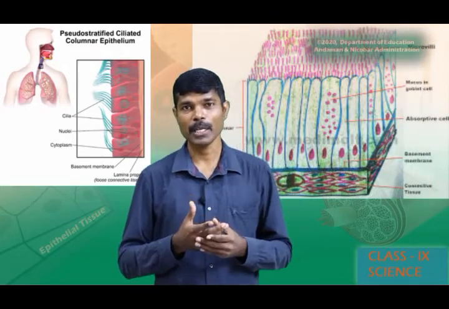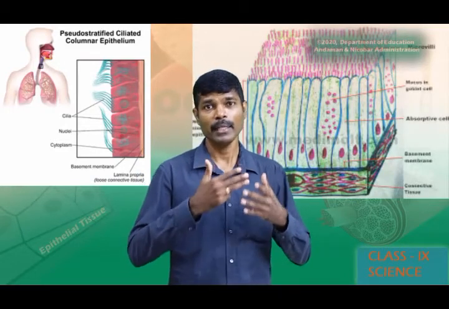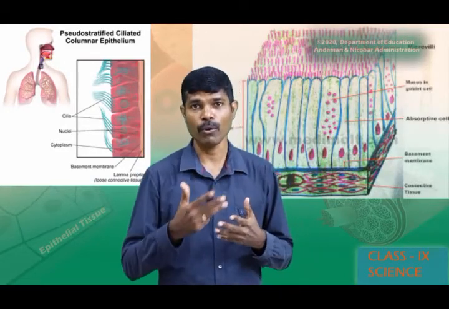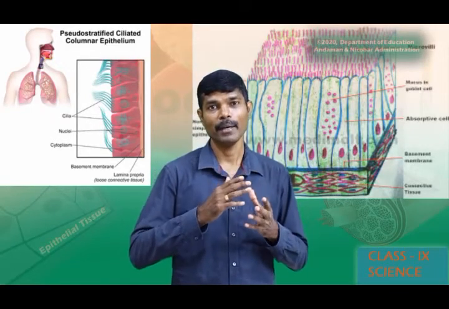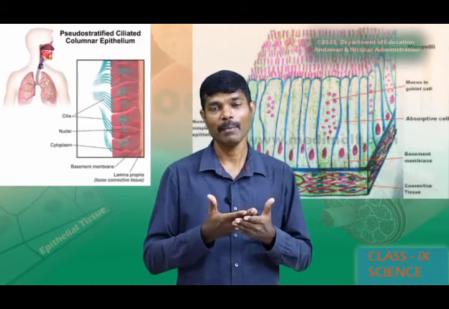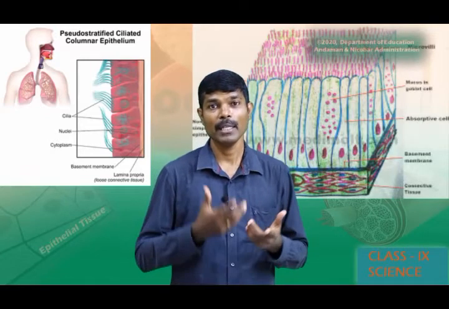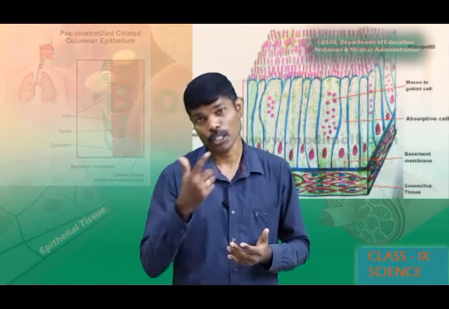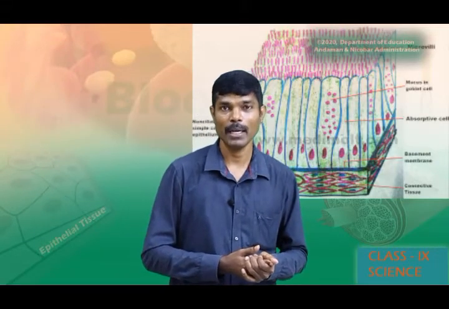These hair-like projections can move forward and backward. When the cilia move to and fro, the mucus attached to the membrane will be pushed forward so that the membrane will become clear. So, such a columnar epithelium where the cilia are present is known as ciliated columnar epithelium.